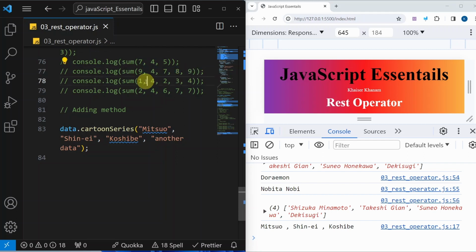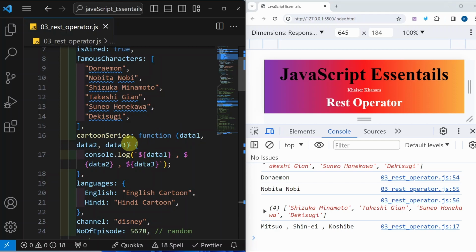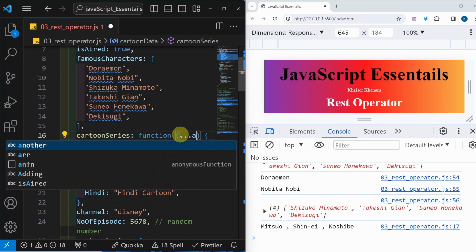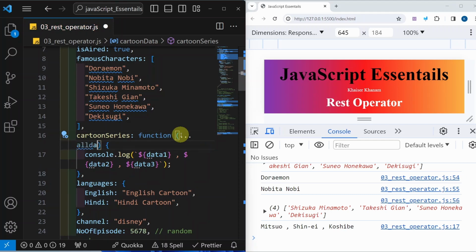In a similar way, here also we did not have any error. It was taking only the first two values and adding the sum. Similarly, for this also we will not have any error. But here, it should not matter how many arguments I am passing; it should always display the entire result. I will come here. What we have to do is just remove this entire thing. Again, the same process: you just have to write three dots, and inside this I will write allData. Now it will be returning an array.